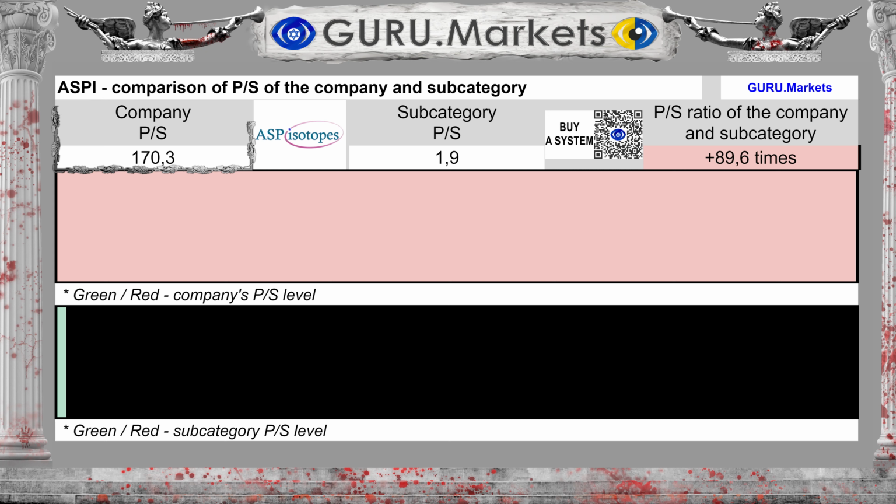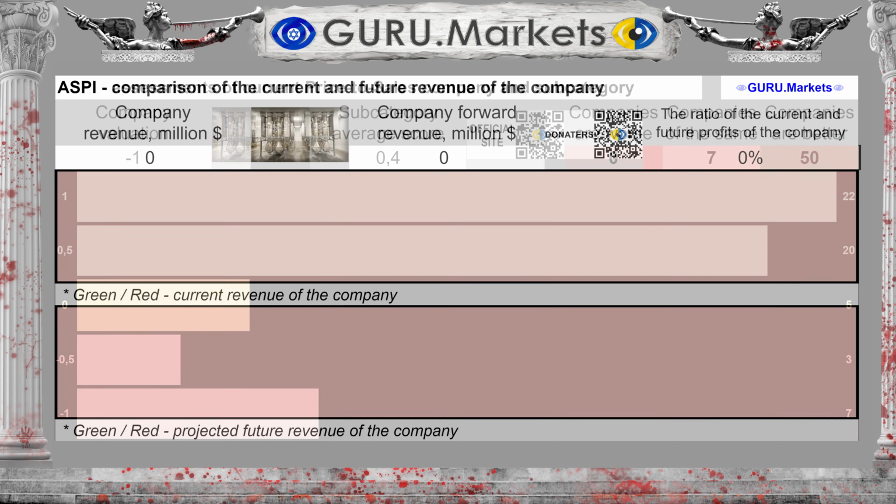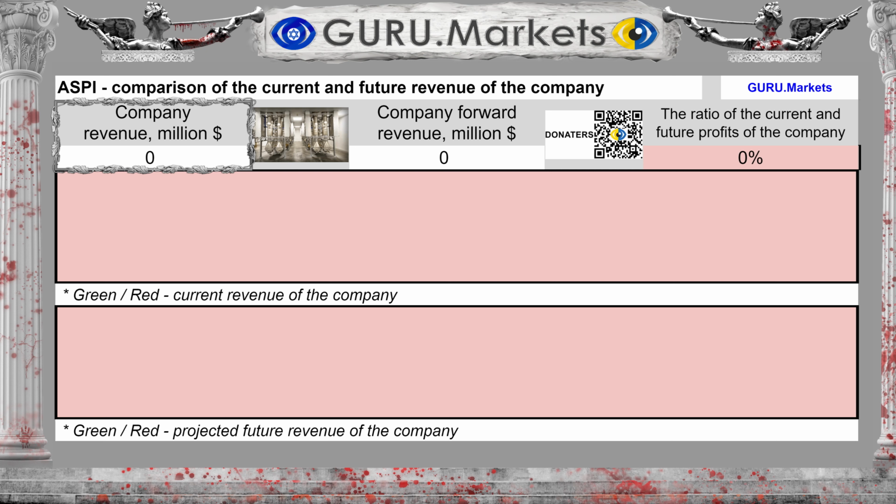The subcategory average is 1.9, which is 8,863% higher than the subcategory average. Assessment of the market price-to-revenue ratio in comparison with the indicators of companies in the subcategory: Bad, -1 point. Revenue for the last 12 months was $0 million.